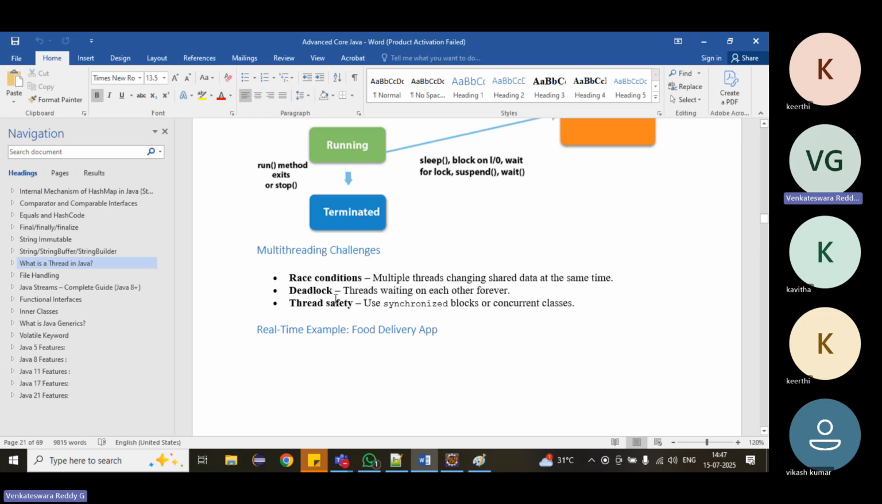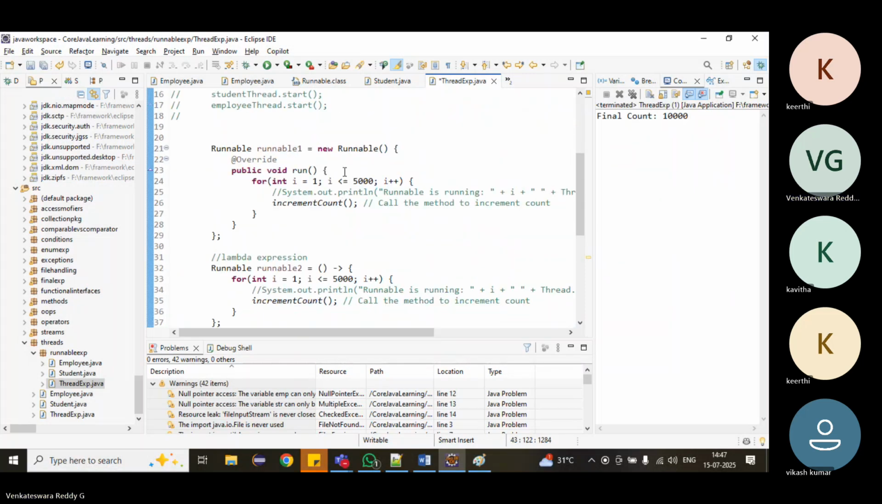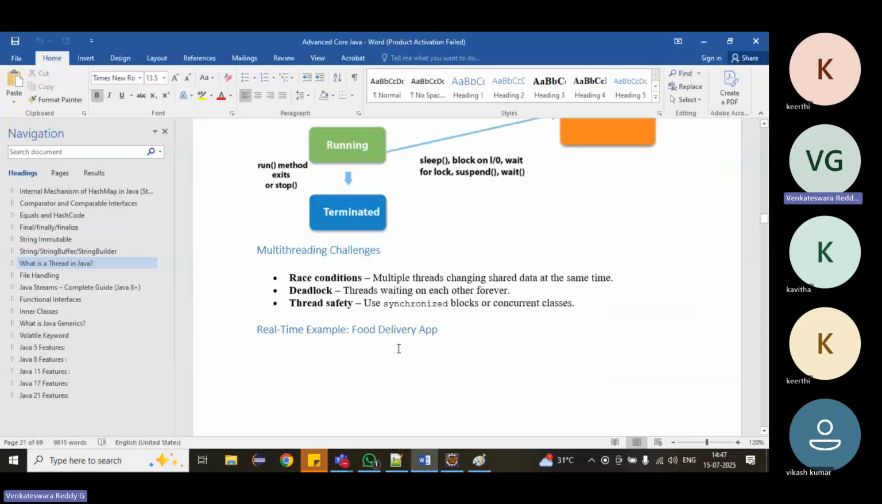Here we will have different terminologies. Race condition. Race condition means what? So far, whatever we have done with incrementing, without synchronized, what is happening? Each thread is trying to update it improperly. If multiple threads are sharing the same data and trying to update it, we are getting inconsistent data. That is called a race condition.